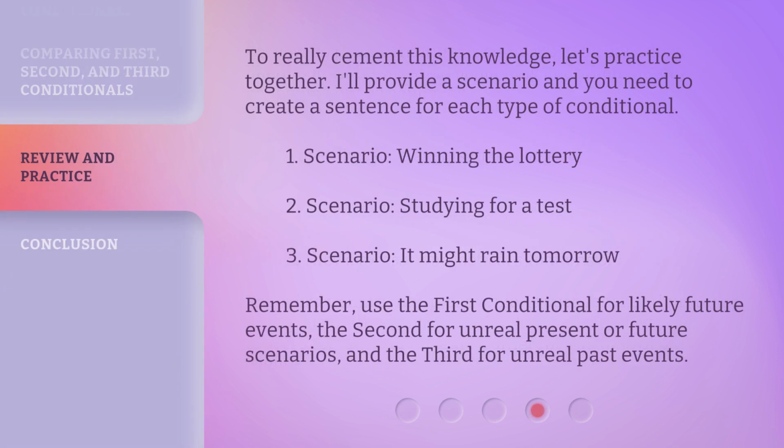To really cement this knowledge, let's practice together. I'll provide a scenario and you need to create a sentence for each type of conditional. One, winning the lottery. Two, studying for a test. Three, it might rain tomorrow. Remember, use the first conditional for likely future events, the second for unreal present or future scenarios, and the third for unreal past events.